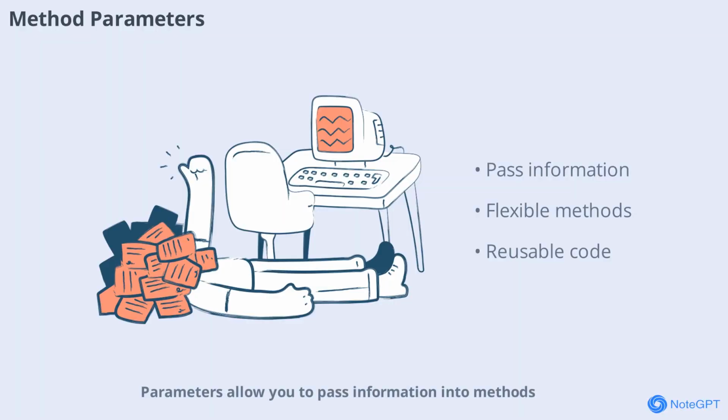Parameters allow you to pass information into methods, making them more flexible and powerful. By using parameters, you can write methods that perform tasks based on different inputs, increasing the reusability of your code.